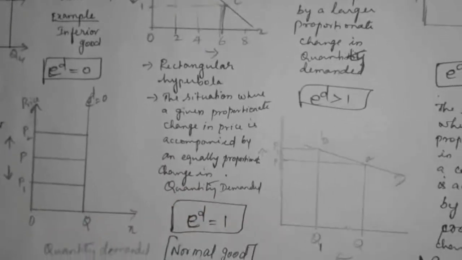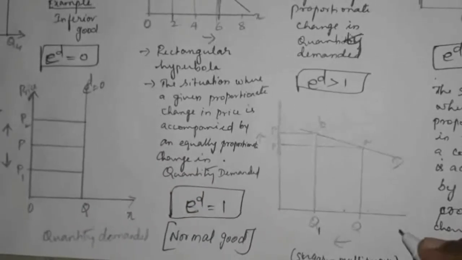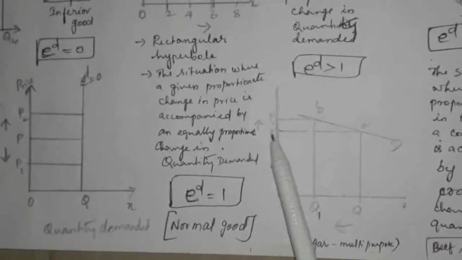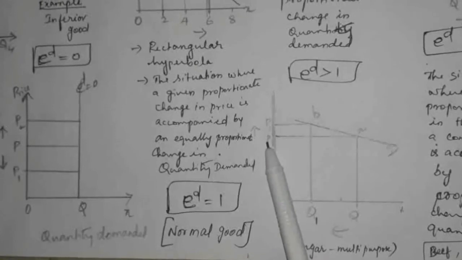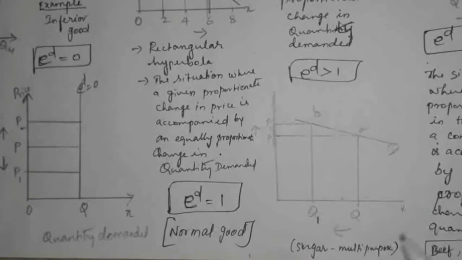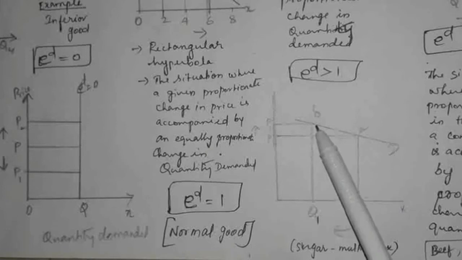X-axis represents quantity demanded, whereas y-axis represents price. So see here, at this price, the consumer will buy this much quantity of that particular product. If the price increases a little bit, what happens? The quantity decreases by a larger amount.